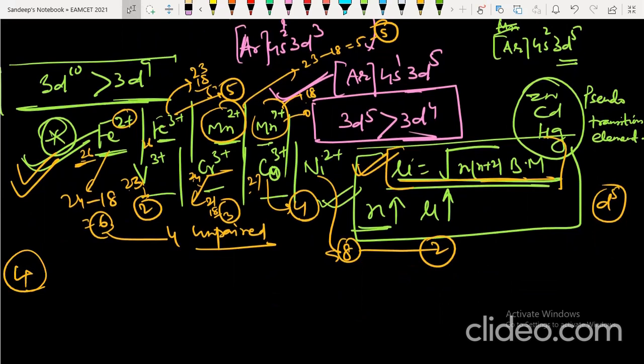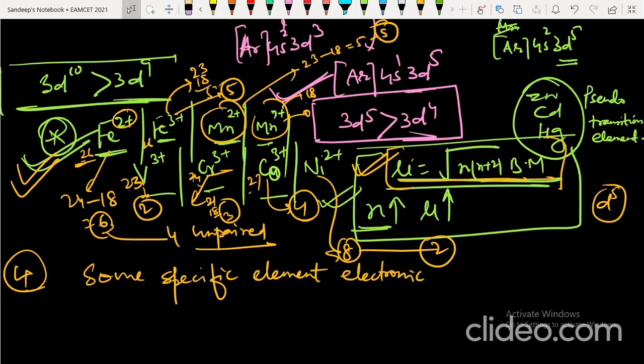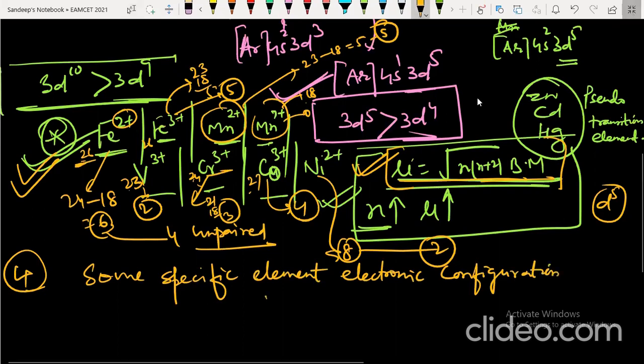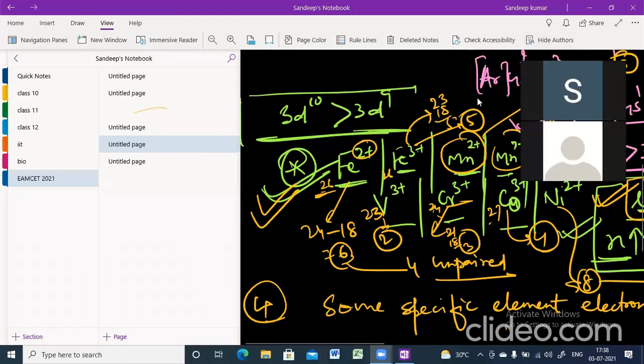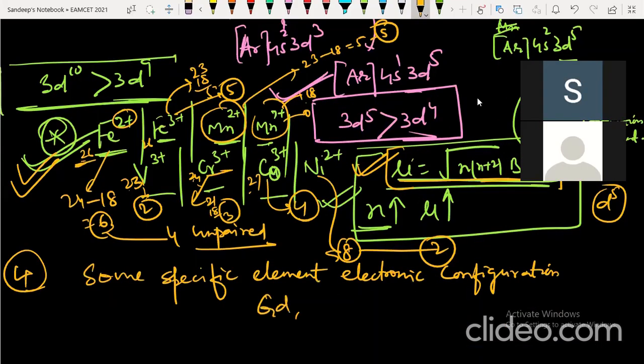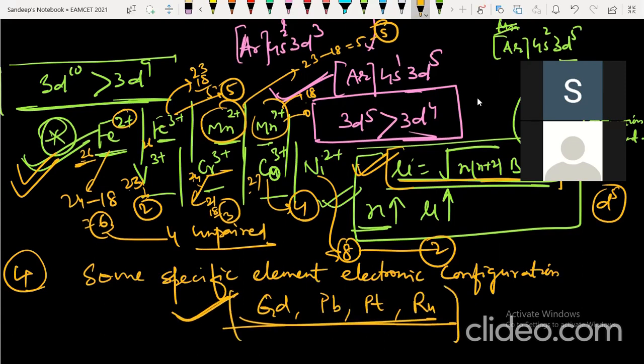The fourth question is based on some specific element electronic configurations, like we saw the exceptional electronic configurations, like gadolinium, Pd, Pt, ruthenium. These elements are given in the NCERT book, and from that you can prepare. And copper and chromium I have already told you.